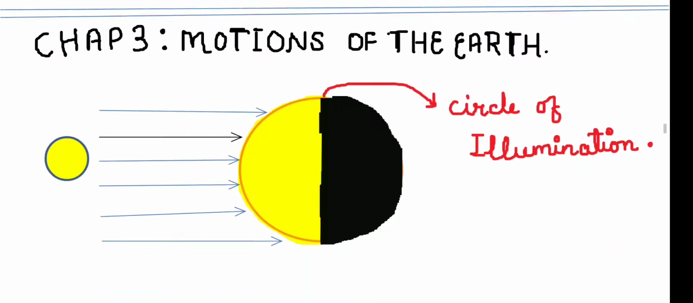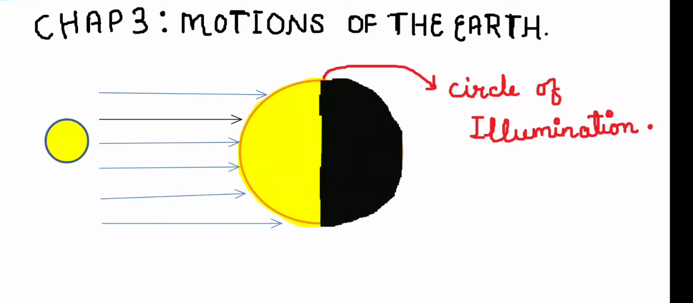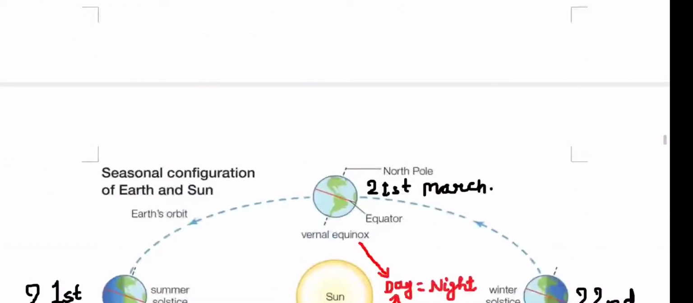Then there is chapter 3, which describes the motions of the earth. The first topic we have to study in this chapter is the circle of illumination. This is the sun, the yellow spot you see on the left side of your screen. The light coming from the sun is only able to illuminate one half of the earth, and the other half remains dark. This imaginary line which separates the brighter side from the darker side is called the circle of illumination.